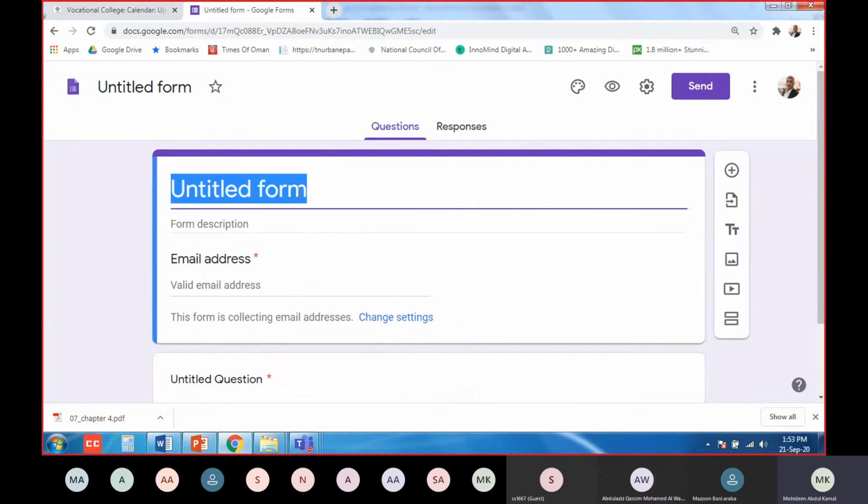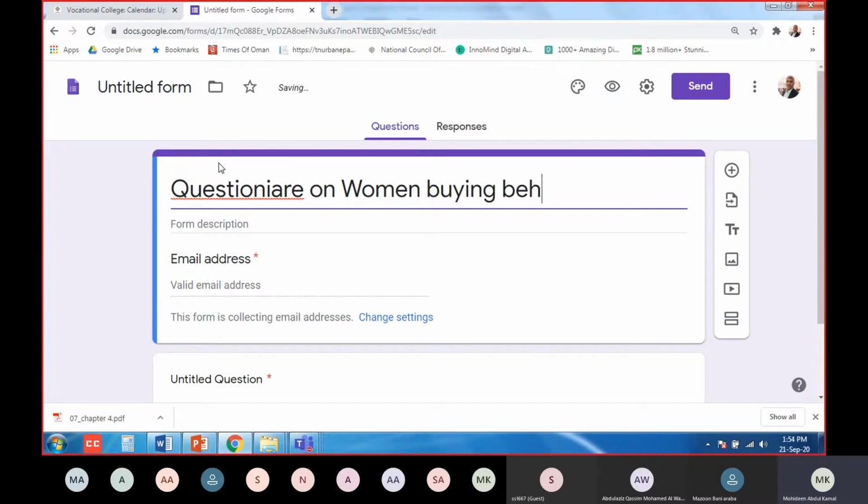Now first click on this, it will open like this, untitled form. Now delete this and put your title. For example, questionnaire on women buying behavior.